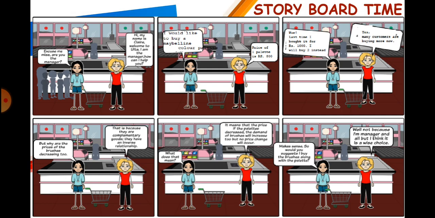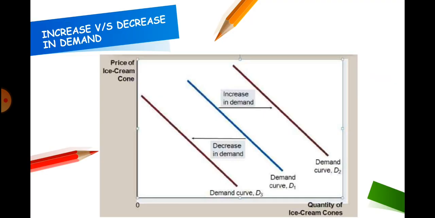Change in demand, that is when price remains constant but demand changes due to change in other factors, leads to either a rightward shift whenever there is an increase in demand, that is more is demanded at the same price, or a leftward shift when there is a decrease in demand, that is less is demanded at the same price. Thus, increase and decrease in demand depict change in demand, which takes place due to change in other factors apart from the own price of the commodity.